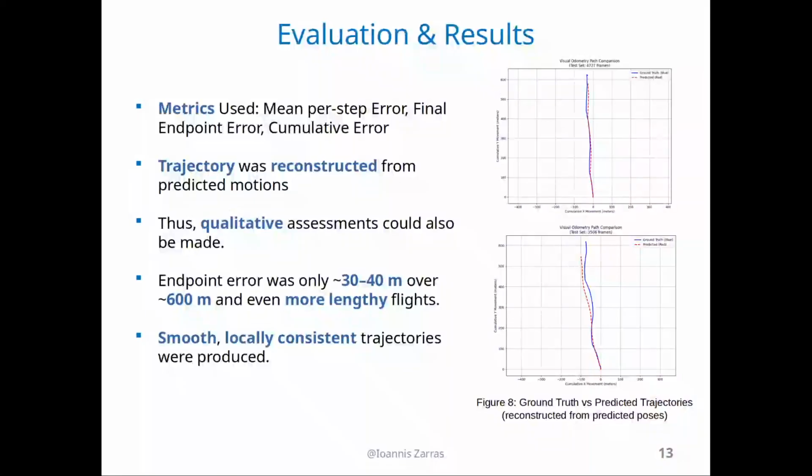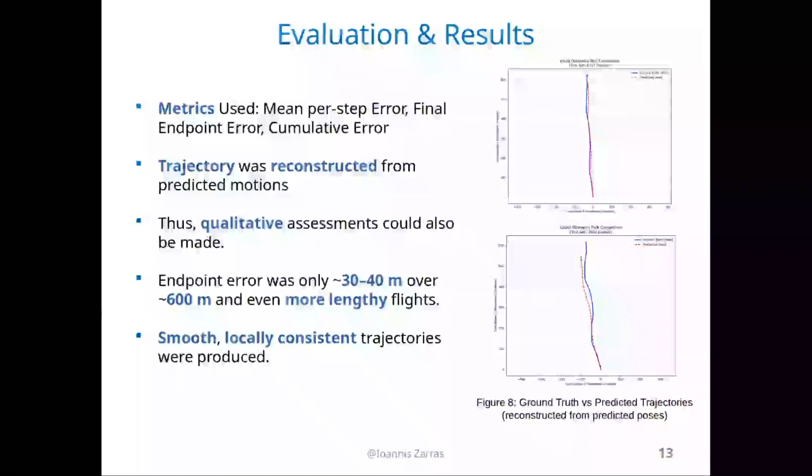The endpoint error was only 30 to 40 meters, and that was for 600 meters and more of flight, even more lengthy flights, so it was acceptable. And we can also see qualitatively that our model generally tries to follow the ground truth trajectory, which is very good. We also got smooth and locally consistent trajectories, which was what we expected, and it's a very good sign.